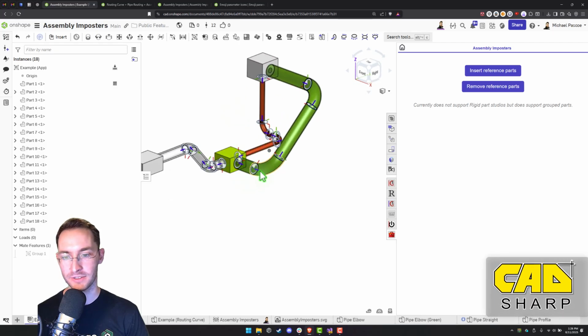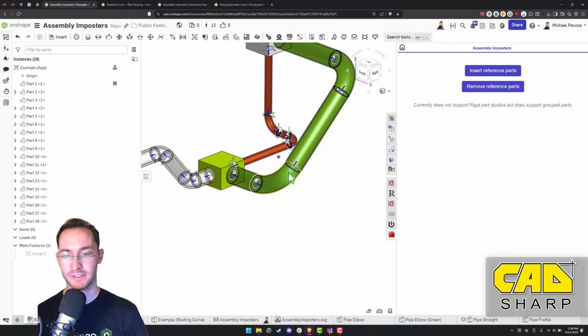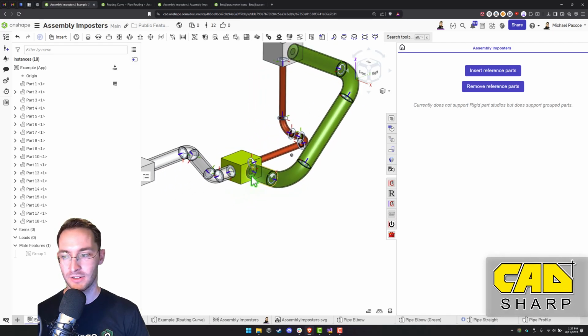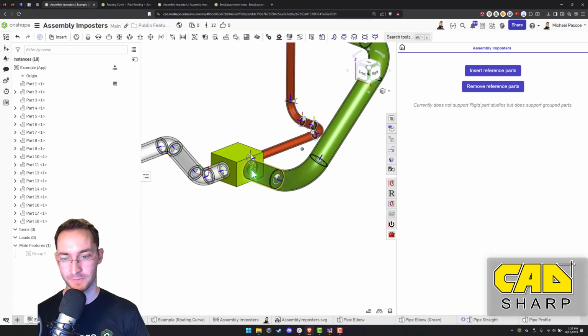So these parts are just template parts marked as imposters. And each one automatically knows from the Routing Curve Plus feature where its original part is located, the URL for it.